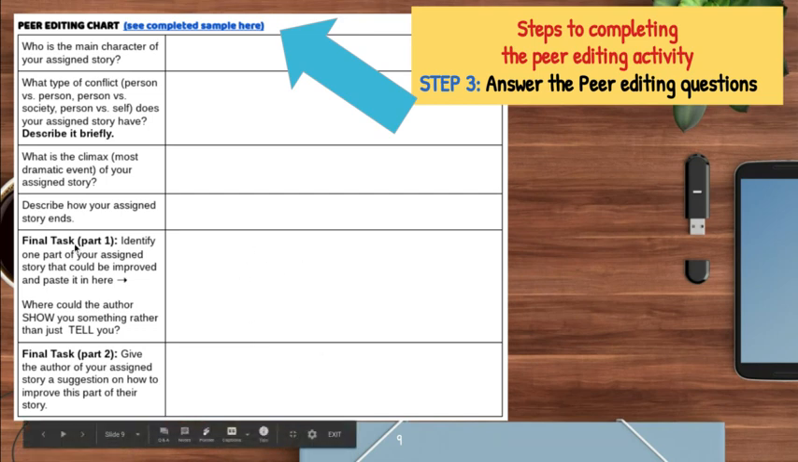Then the last thing that you're going to do is another piece of copying and pasting and then some advice. So the first part is you identify one part of your assigned story that could be improved, right? And you copy it from the story and you paste it in this box.